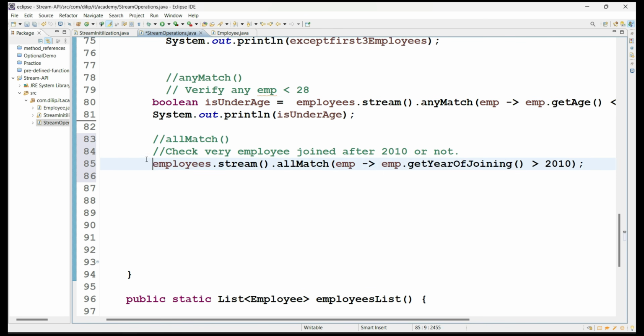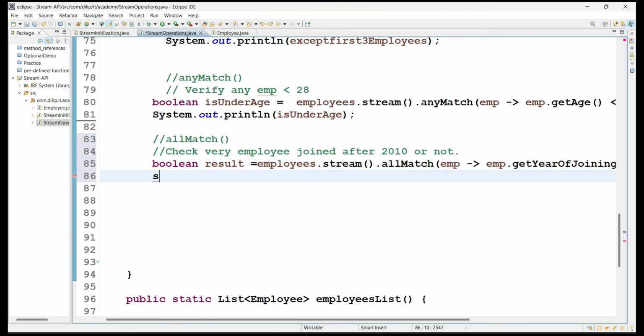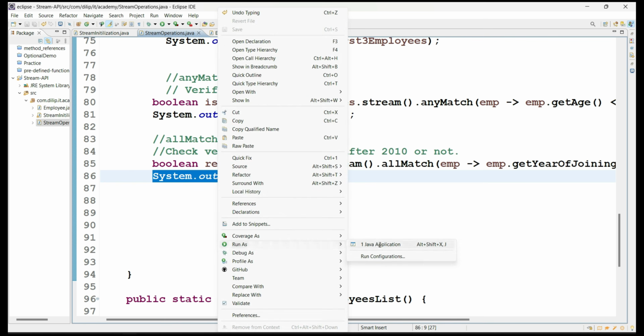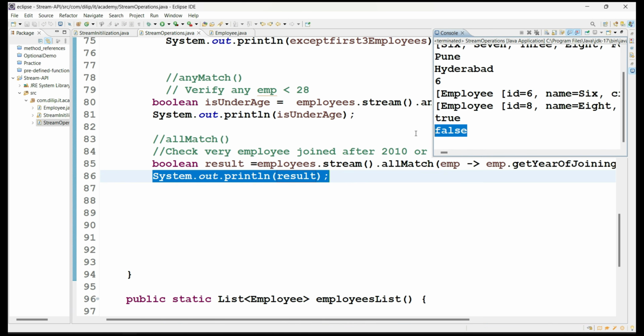Okay, so let me take a return value here, boolean result. Simply I am taking it. So what is the result? We will try to verify here. System.out, I'm just passing the result. So please focus on the last line of the output, what we are going to get now. So what do you get? False, we got.